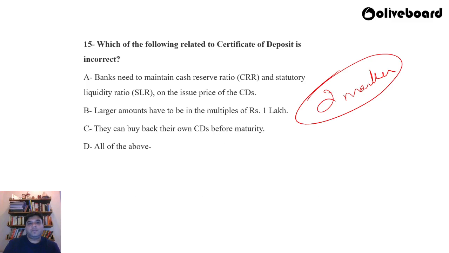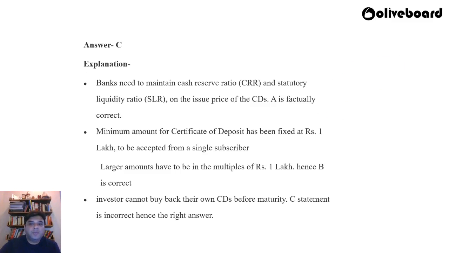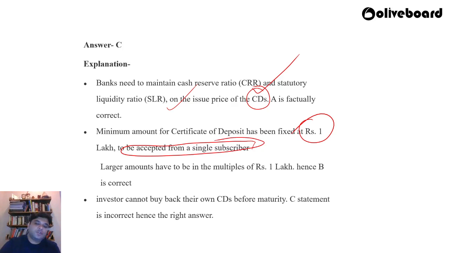Answer is C. C is incorrect. So banks need to maintain CRR and SLR on the issue price of CDs. So it is factually correct. Then minimum amount of certificate of deposit has been fixed at 1 lakh and it is to be accepted from a single subscriber. This we saw in the previous question also. And larger amounts have to be in the multiples of rupees 1 lakh. And investors cannot buy back their own CDs before maturity. Hence statement C is incorrect.